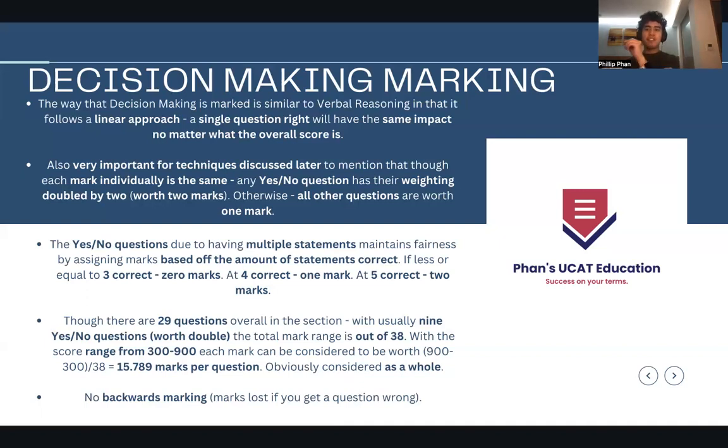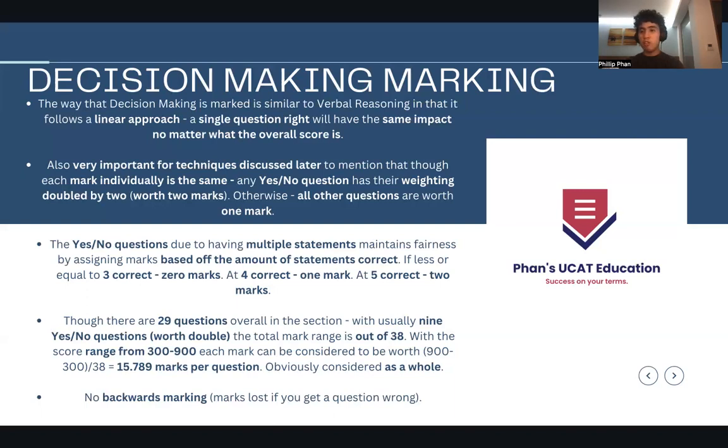But obviously you want to consider that as a whole. You don't count, I've got 15.789 marks. The idea is that you consider it as one big picture. Okay, well, I've got 20 and I times that by 15.789. And that means it's now like, what, 315 marks or something like that. And that's the overall idea, okay?